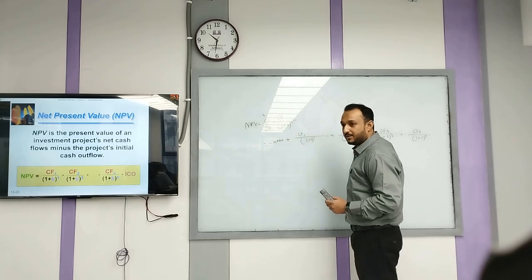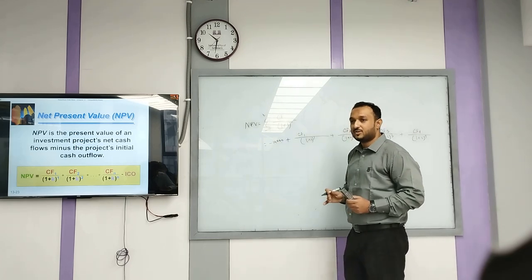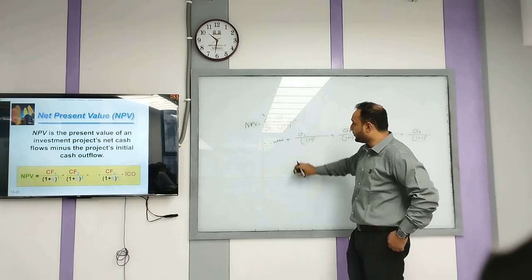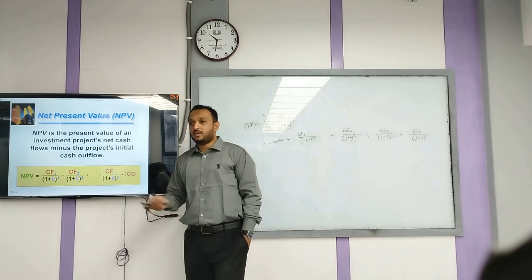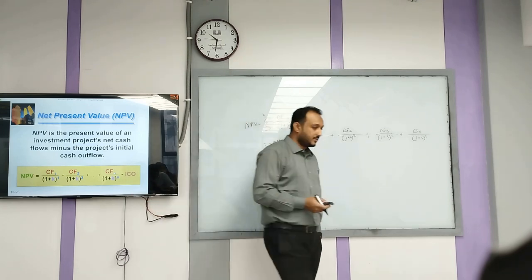Then you add them up and deduct it from the initial cash investment outlay. Then you will find the NPV, whether it is positive or negative. Based on that criteria, you are going to make your decision. Okay. It's as simple as that.